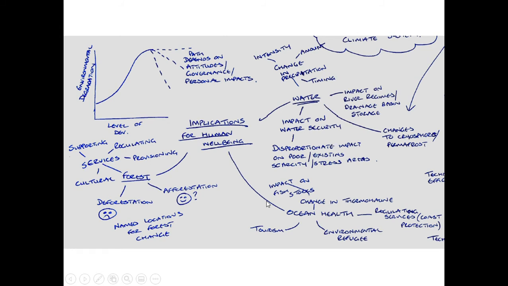Also, there are going to be implications on humans of ocean health. Oceans are important for billions of people, for the fish stocks. The change in thermohaline circulation is going to change climate. The ocean health provides regulating services such as coastal protection. So those living in low-lying coastal plains are going to become possible environmental refugees, which we talked about in the water, and we've also talked about with coasts. There is also going to be tourism affected, a major industry for many of these developing nations.